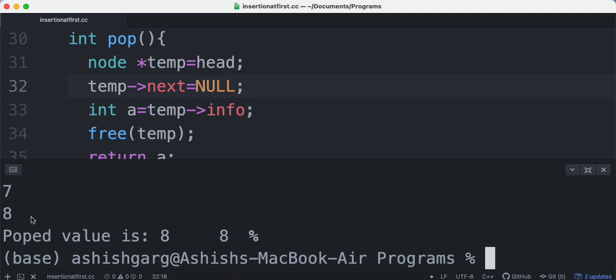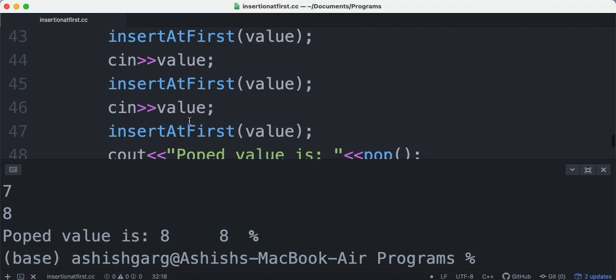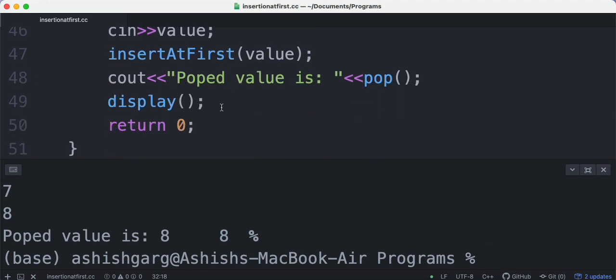But the display function after pop is not showing the correct value. If I have popped the value, after that if I display the values, it is only showing 8 and nothing else. It should show 7, 6 and 5. It is not showing correctly.